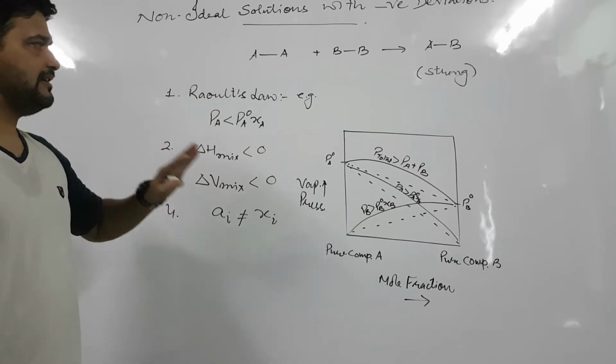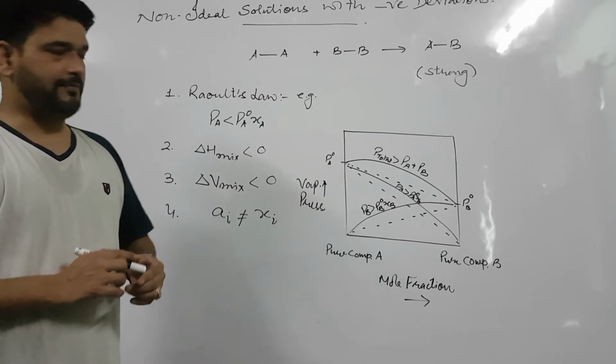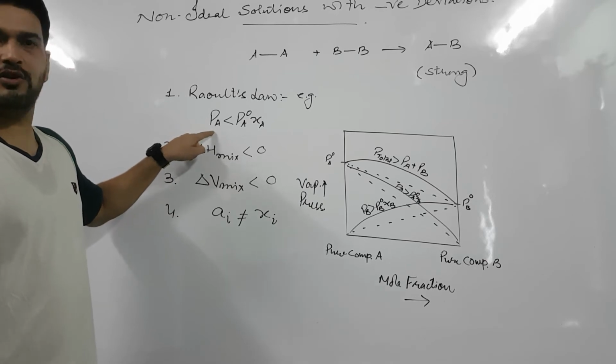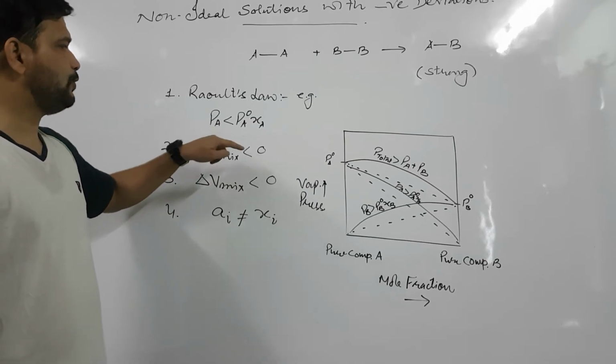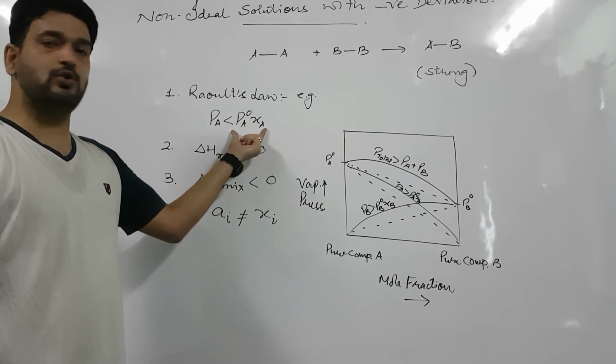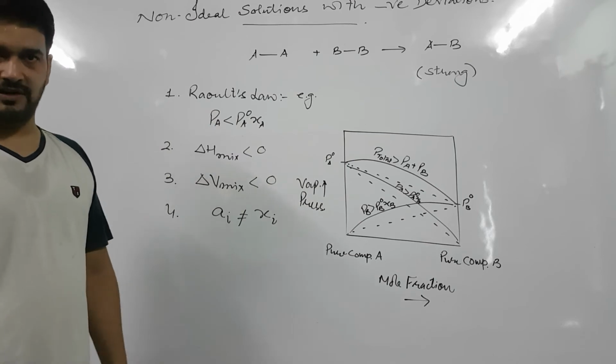In that case, we will get the negative deviations, and particularly when vapor pressure of a particular component comes out to be lesser than what was expected according to Raoult's law, then negative deviations are observed.